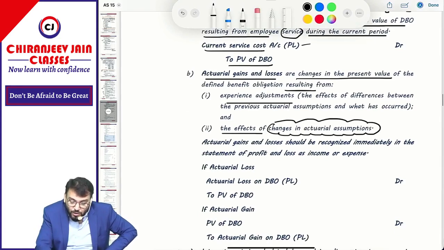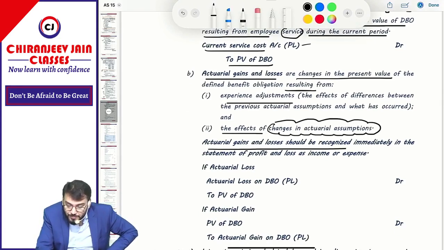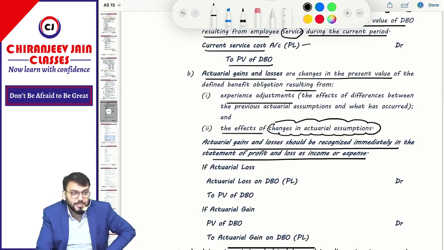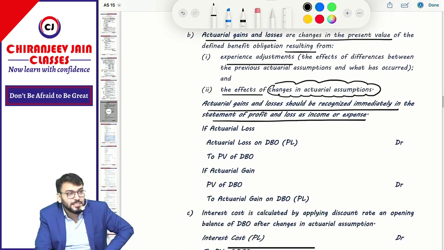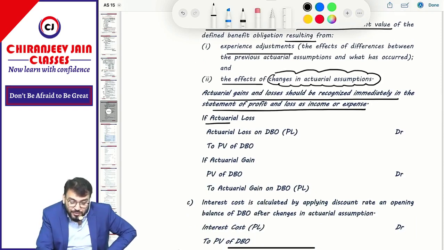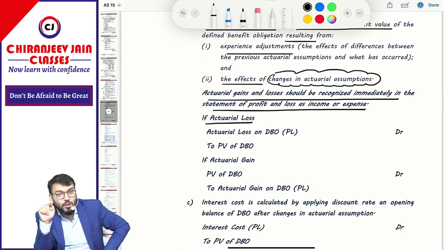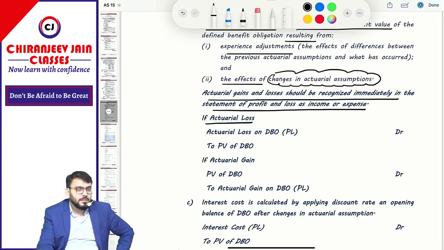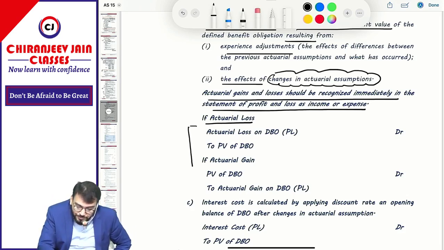So actuarial gain or loss will be recognized where? Immediately in the statement of P&L as an income or expense. Gain means income, loss means expense. What is the journal entry if actuarial loss? Actuarial loss to present value of DBO. What is the journal entry for actuarial gain? Present value of DBO to actuarial gain. Very simple. Correct. Understood this point?